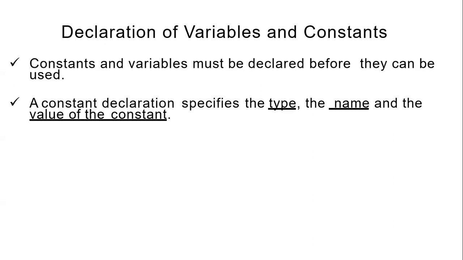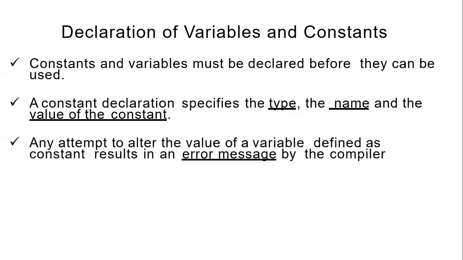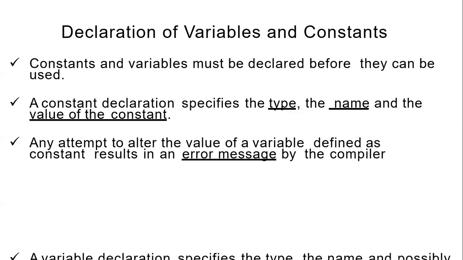So the variable names, whatever I'm taking, those are nothing but my variables. Whenever I'm using sum or A and B, these are my variables. And constants, when I'm assigning the value of A as 10, B as 20, C as 30, those remain my constants. Those are the values. For example, you will get clarity below or when we write a program. An attempt to alter the value of a variable defined as constant will definitely give you an error message from the compiler.